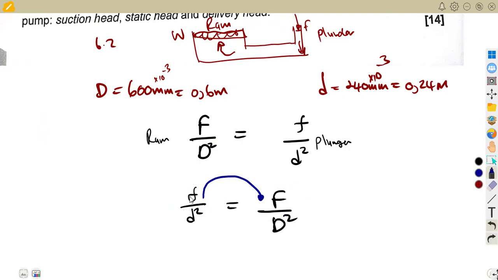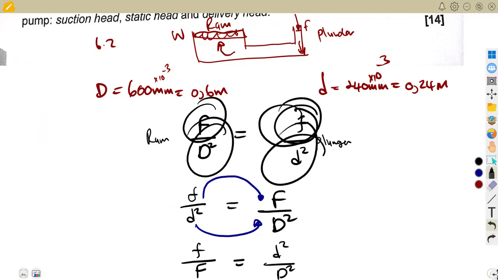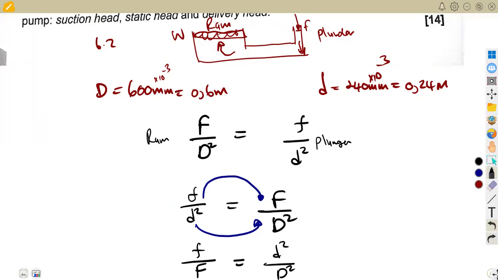So it's going to be F on the plunger to the F of the ram. That is F over F of the ram is equal to, the same way that we took, D squared over D squared. If you say this over this, then it's going to be this one over this one, all right? If you say this over this, then it's going to be this over this, okay? That is the idea of the question.